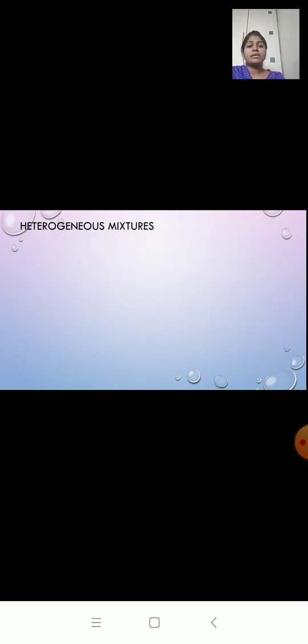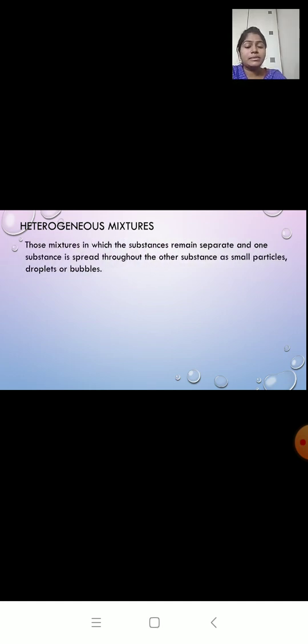The next one is heterogeneous mixtures. Hetero means different. So let us see the definition. Those mixtures in which the substances remain separate and one substance is spread throughout the other substance as small particles, droplets or bubbles.